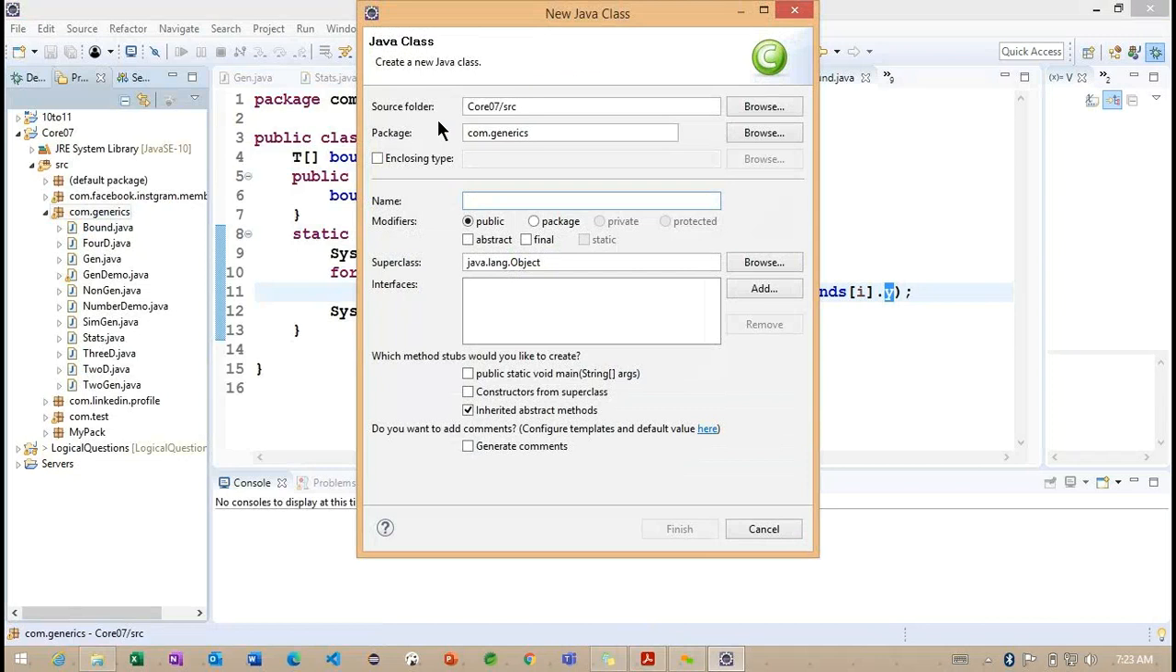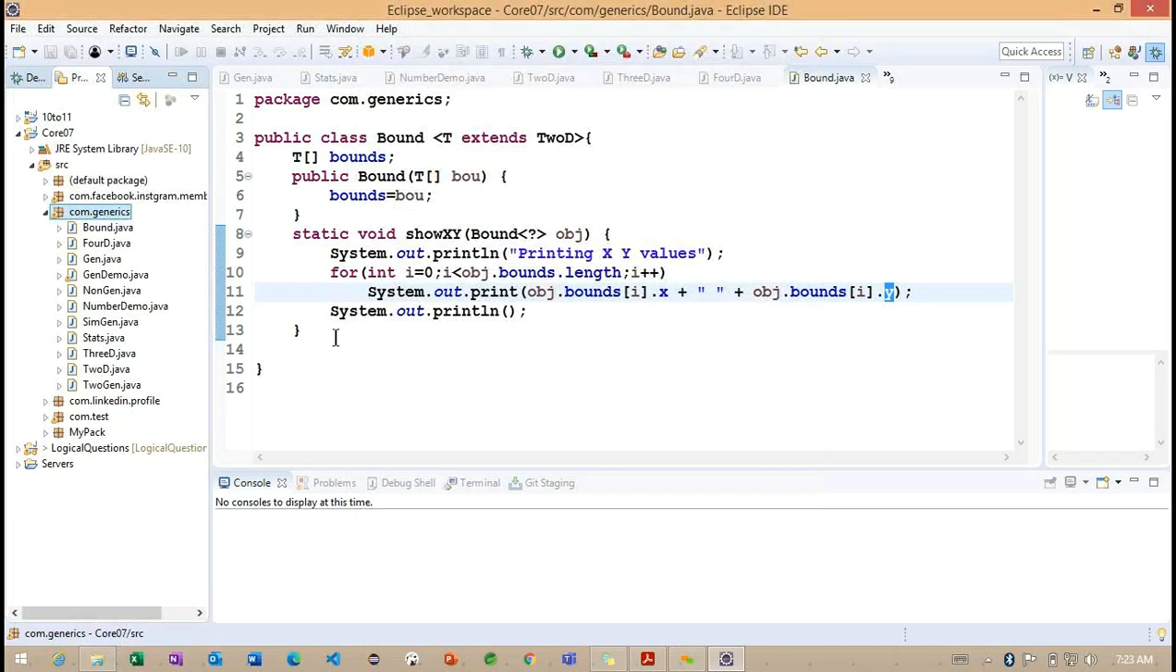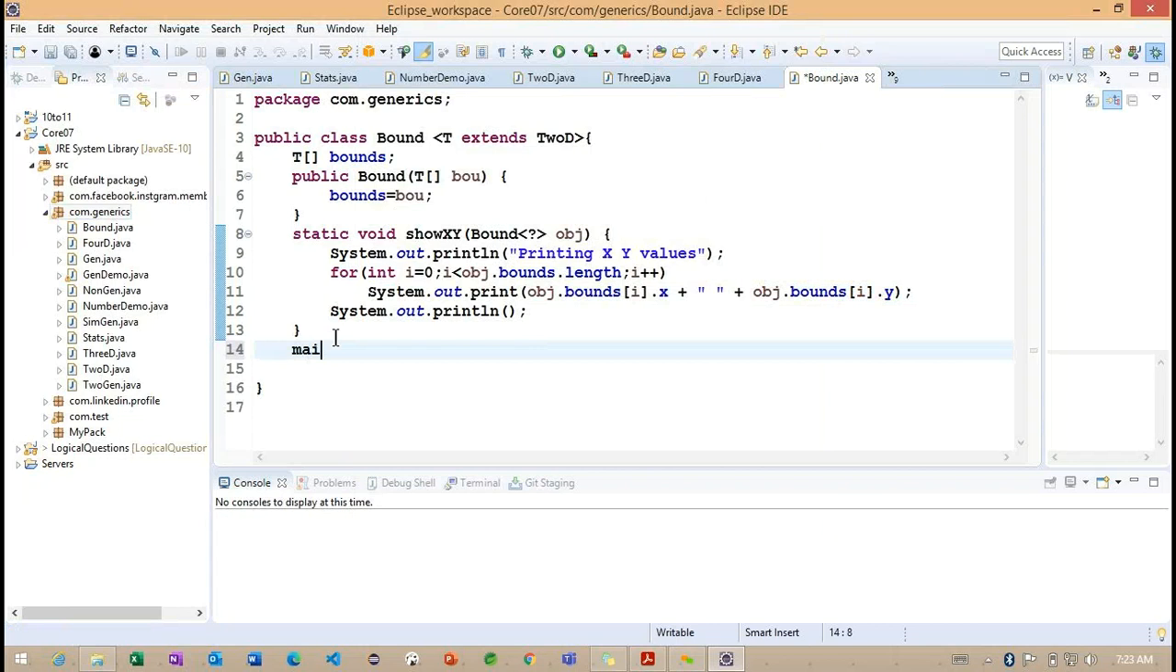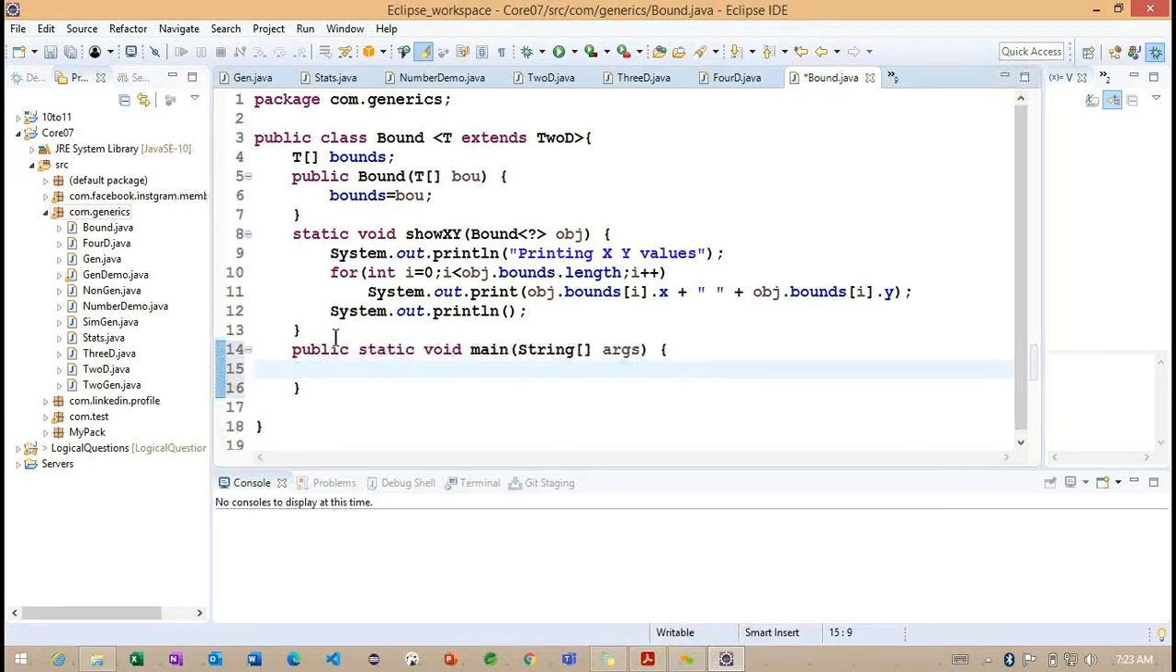This is our main class here. Otherwise, I think here only we can create a main method. So here I'm trying to create a main method, basically, which is expecting array type information here.